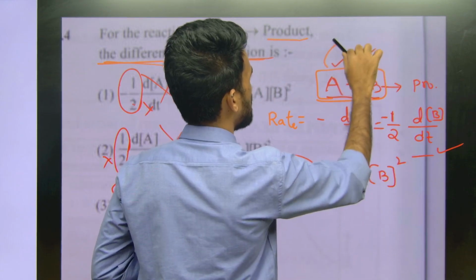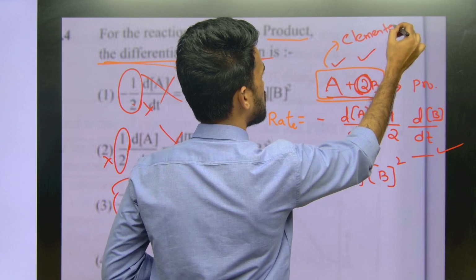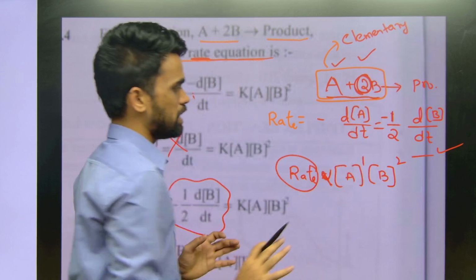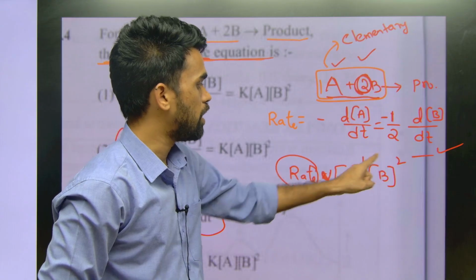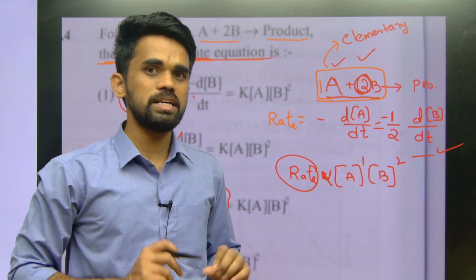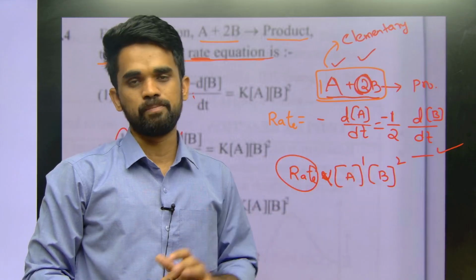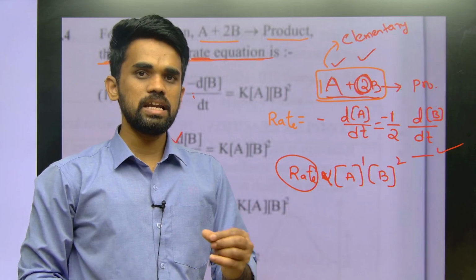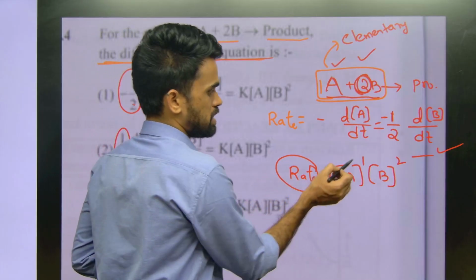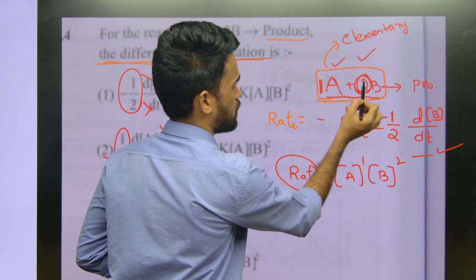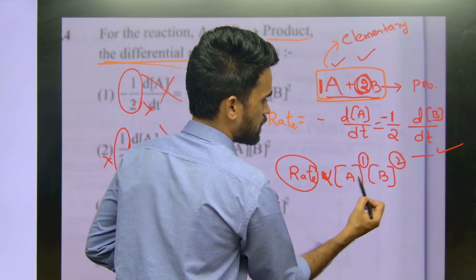Let us say this is an elementary reaction. I will tell you what is meant by elementary reaction later, but you consider for elementary reactions, whatever coefficients you are seeing, you write them as their powers. So simply you can understand elementary reactions are those reactions which take place in a single step. Okay, so for these elementary reactions, whatever the stoichiometric coefficients you are seeing, those are written as the powers of those reactants here.